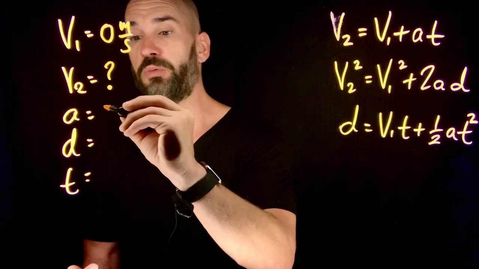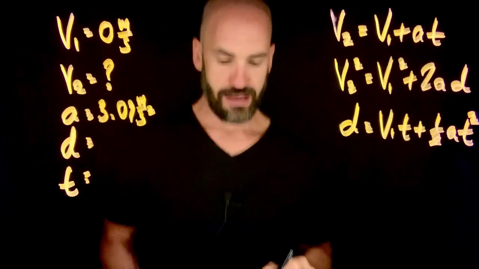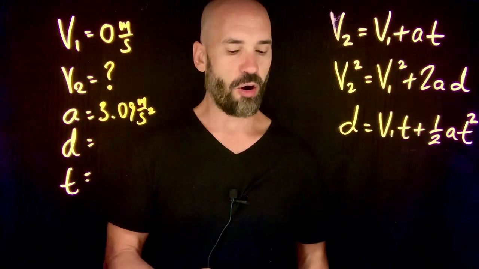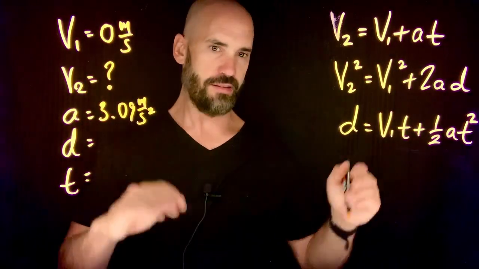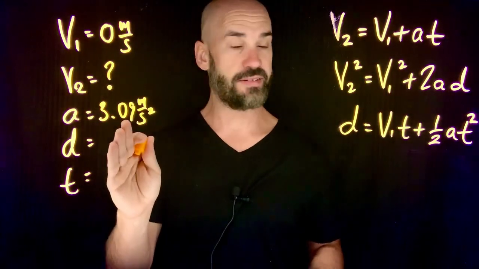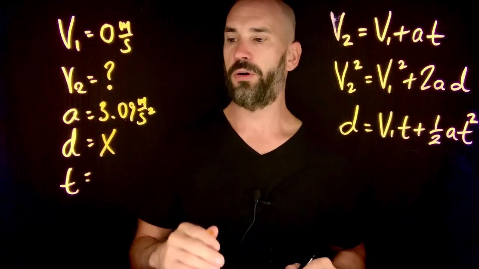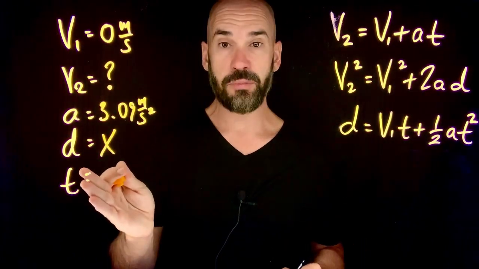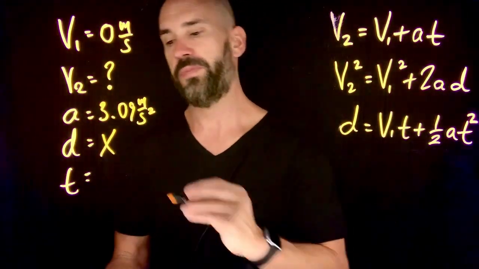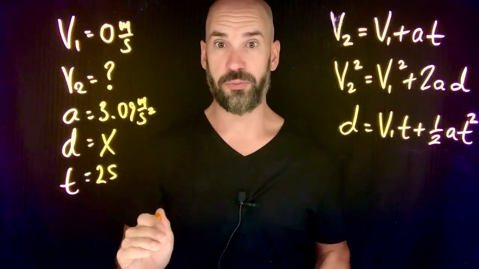His acceleration is 3.09 meters per second squared, okay? And do we have a distance in this question? No, we're not at all concerned about his distance, right? We'll let the Olympic Committee worry about that. But in this case, if we don't care about distance and we're not using it, we don't have it, we just put an X, right? So that leaves us with time. Do we know how long he's been accelerating at 3.09 meters per second squared? Of course we do. It is 2 seconds, okay? So we have our laundry list, we have all our variables, okay?